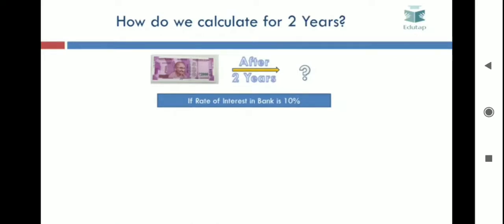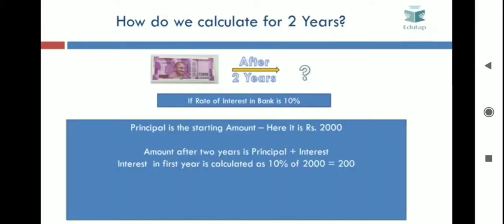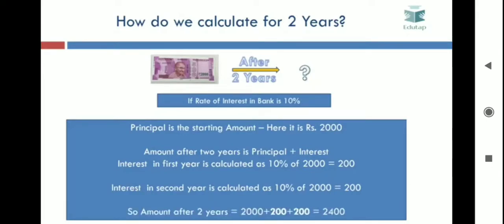Now how do we calculate that? What would be the amount after 2 years if the starting amount is 2000 and the bank rate is 10%? So here again the principal is the starting amount. Here it is 2000. Amount after 2 years would be principal plus interest. Interest in first year is calculated as 10% of 2000, that is 200. Interest in second year is calculated as 10% of 2000, again that is 200. So the total amount after 2 years would be 2000 plus 200 plus 200, that is 2400.